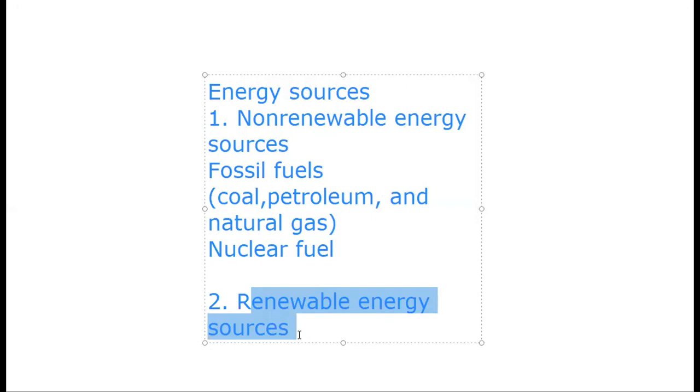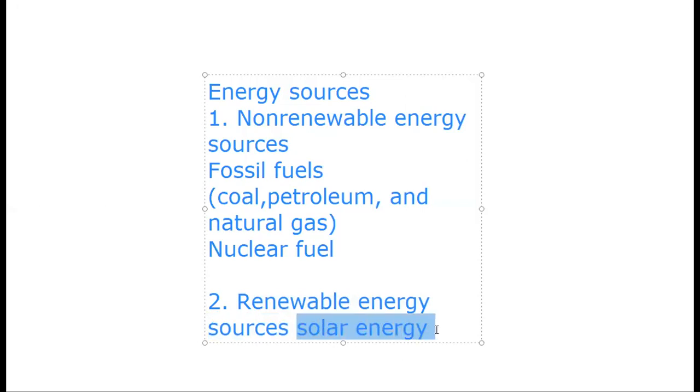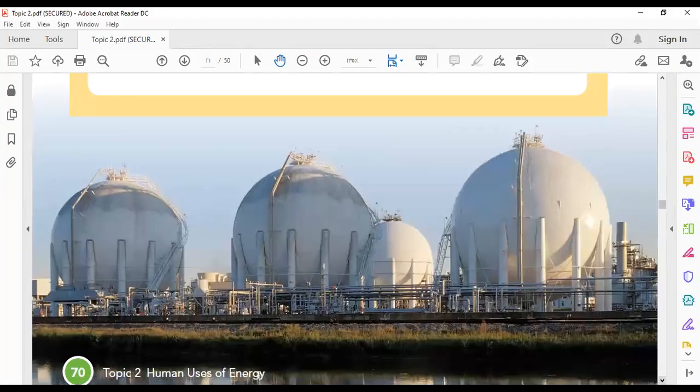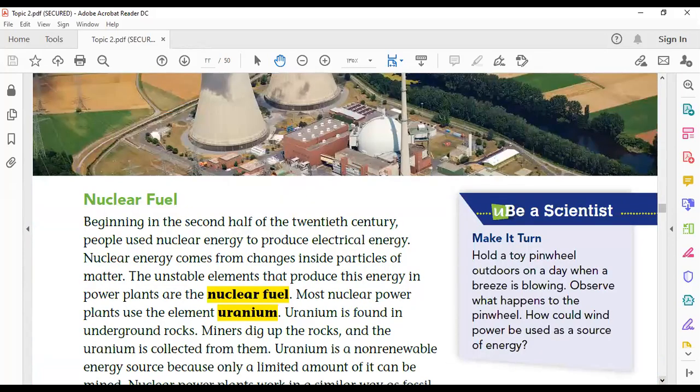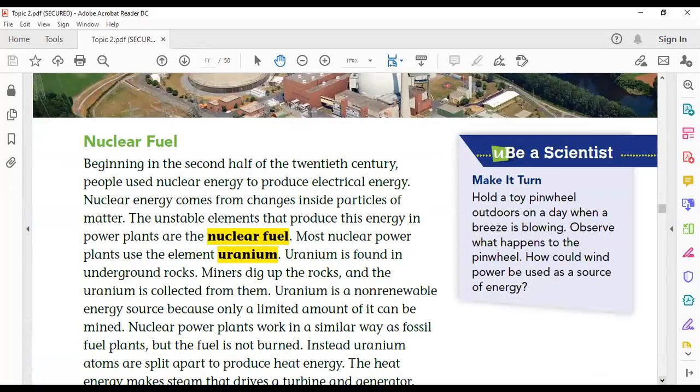Example of renewable energy sources: solar energy, or energy from the sun. I will talk about these details later, inshallah. It's too early to talk about them, but tomorrow, inshallah, we will finish this lesson 2, and we are going to talk about nuclear fuel. Nuclear fuel is a non-renewable energy source. Okay.